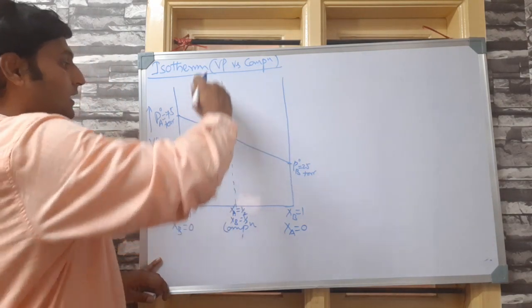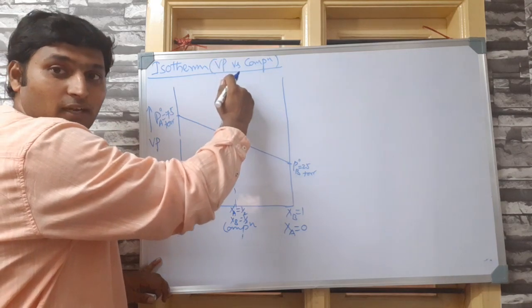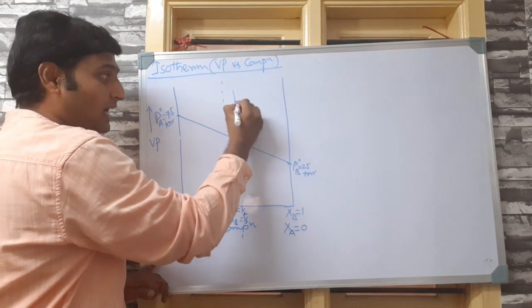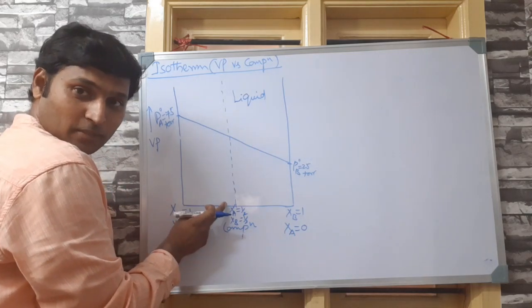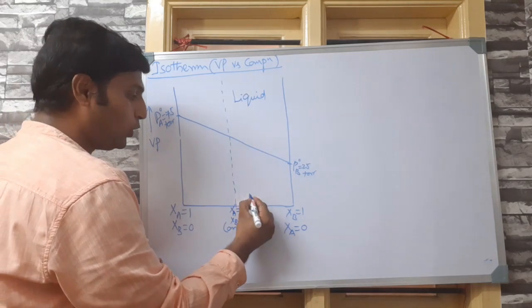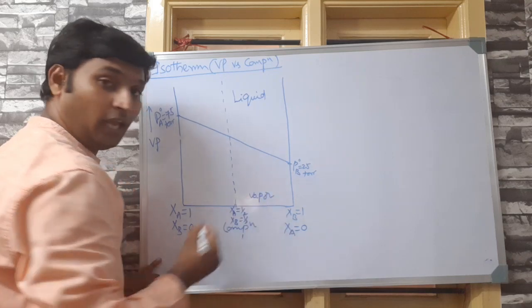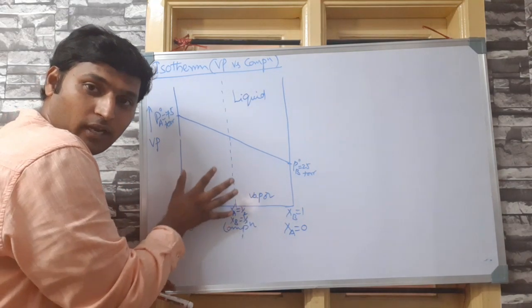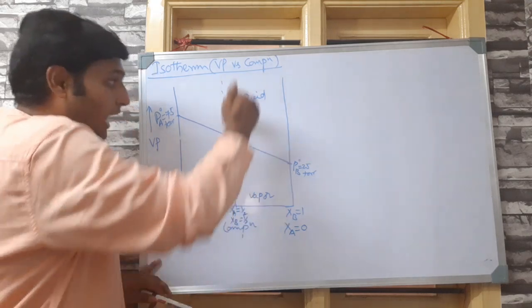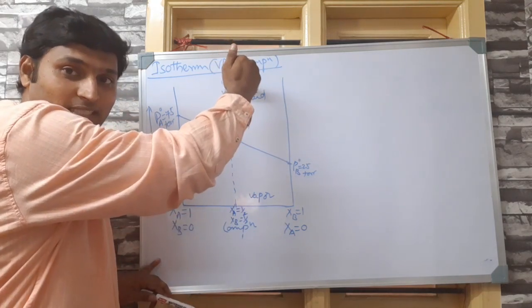See, this is representing highest pressure. When the pressure is very high, it is liquid. This part represents the lowest pressure. When the pressure is very low, the liquid will be vapor. That means at very low pressures, it completely exists as vapor. At very high pressure, it completely exists as liquid.